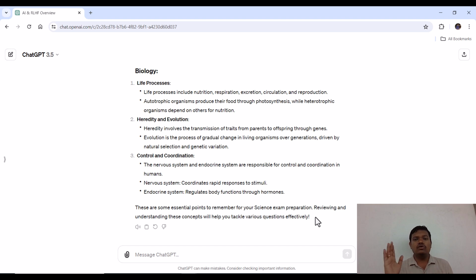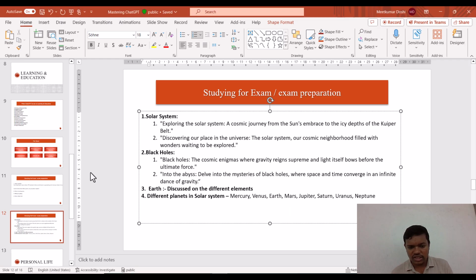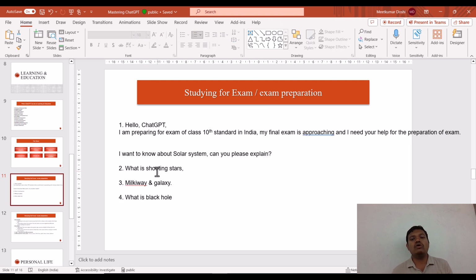You just have to take the index of what is going to be covered in the exams or any subject, like we prepared for the shooting star, Milky Way, black hole. So you must have at least the index of what you want to know from ChatGPT. Then keep asking ChatGPT to explain the topic, how this is possible, how this works, what important points or notes to remember, and what equations I have to remember before the exam.